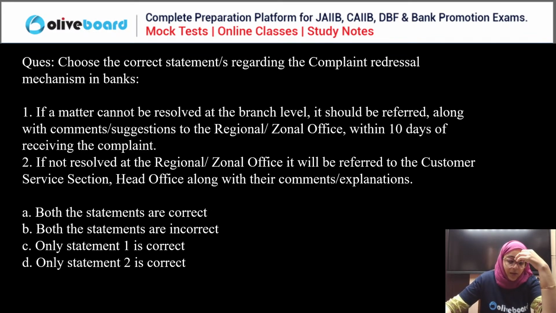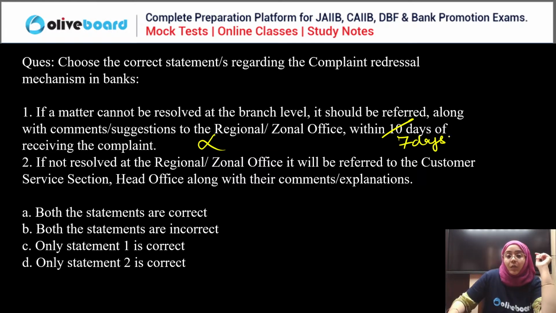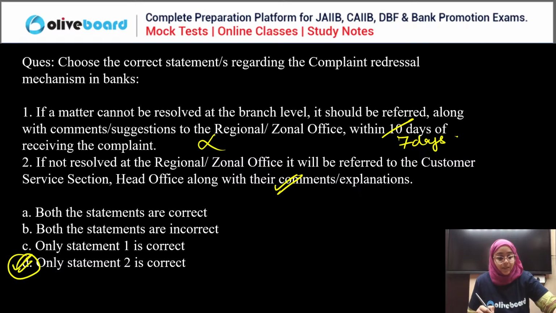So now you are saying only second statement is correct. If a matter cannot be resolved at a branch level, it should be referred along with the comment and suggestion to the regional and zonal office within 10 days of receiving the complaint. False, within 7 days of receiving the complaint. Right? And second is correct. So only second statement is correct. So D is the correct answer. Good, everyone. Very good.